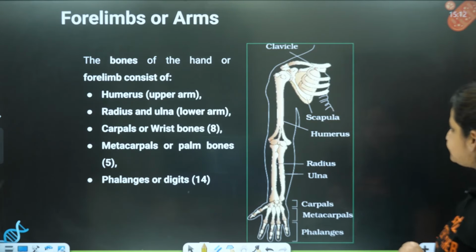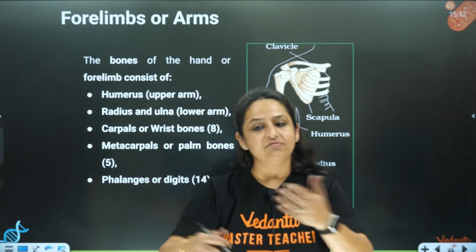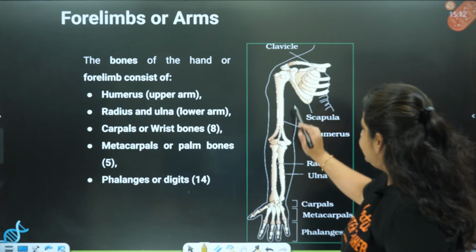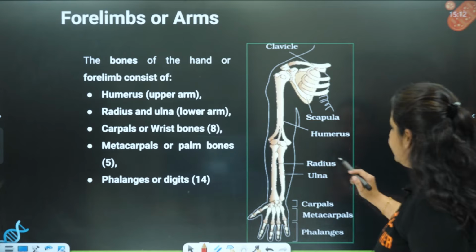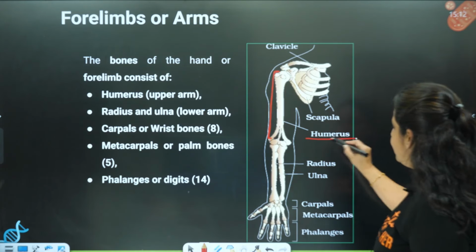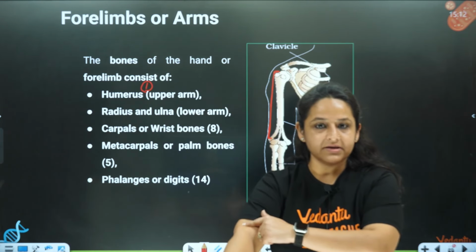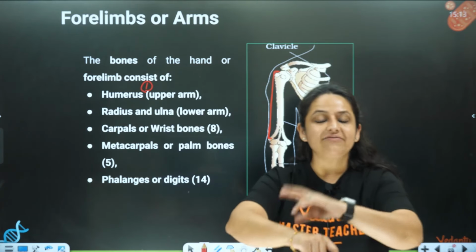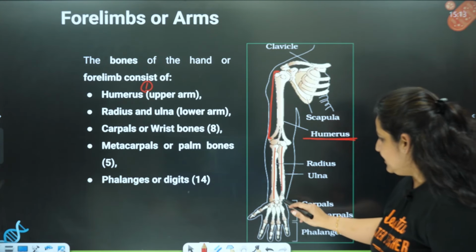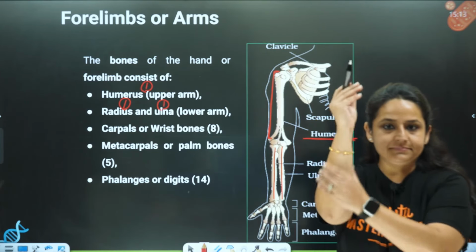So you can see over here, these are the bones of the forelimb. I'll just show you one and then obviously we can multiply it by 2, correct? So the bones of the hand or the forelimb, number one bone is this. This is called the humerus, the bone of the upper arm. So this is the humerus, one bone over here. Then the lower arm has two bones, radius as well as ulna. So you can see this is the radius and this is the ulna. So one radius, one ulna. This is the lower arm.